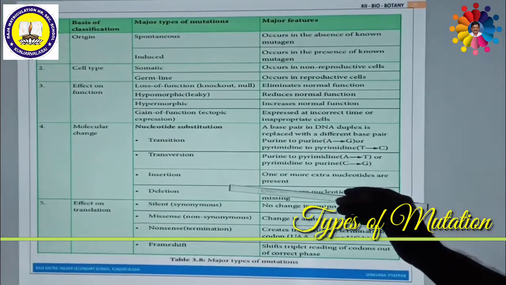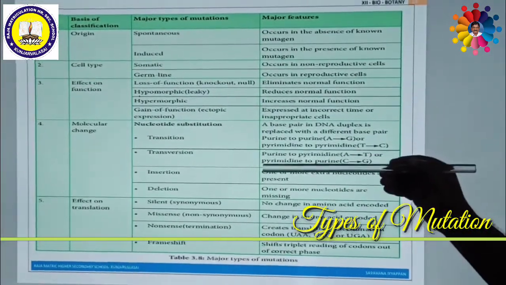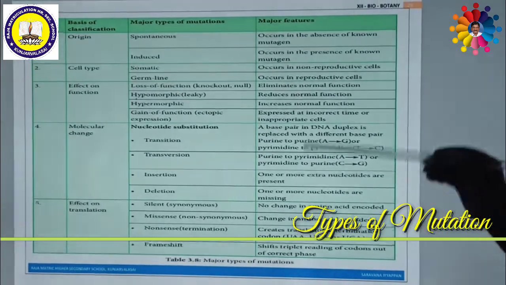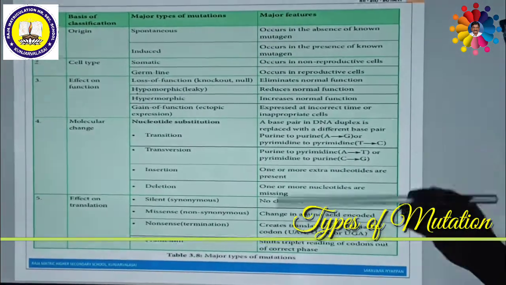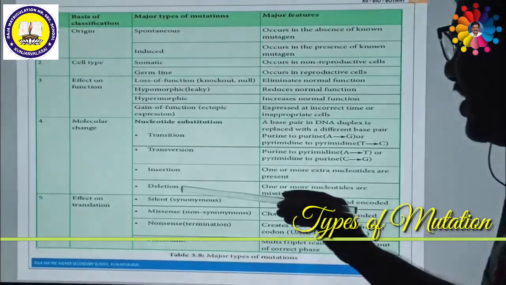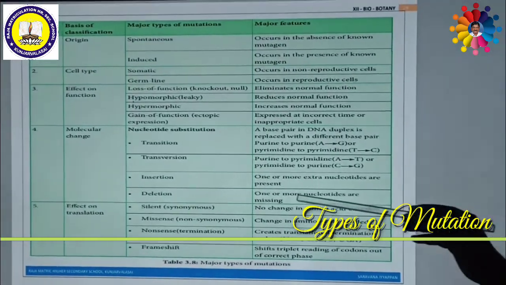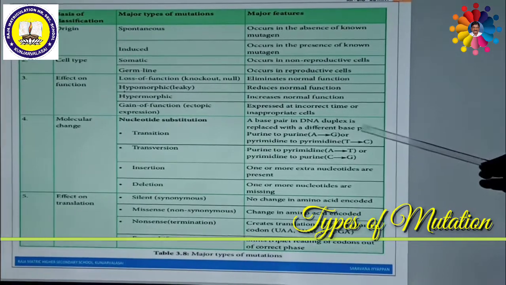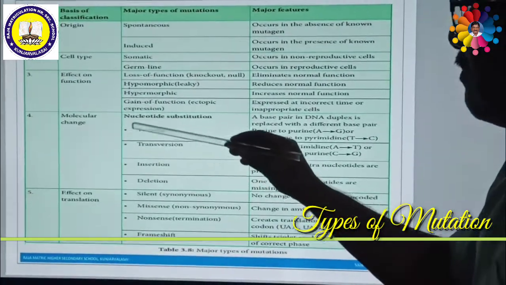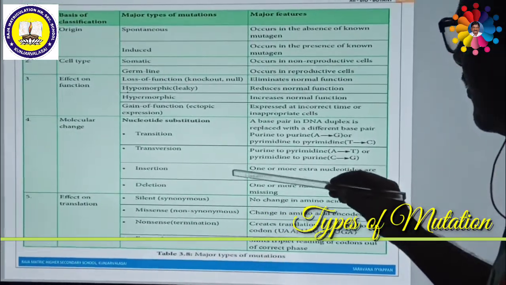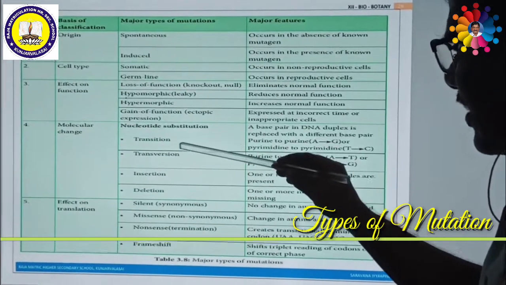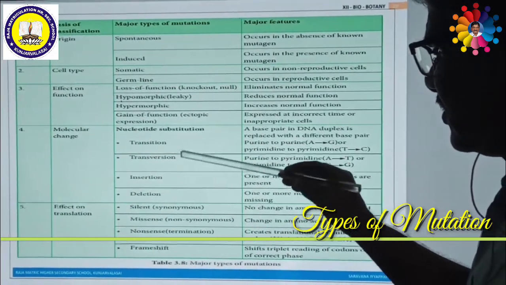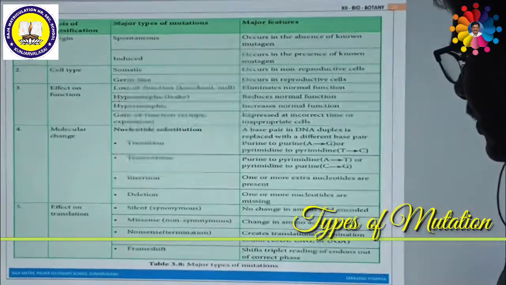Deletion: similarly, when 1 or more nucleotides are removed or missing, it is called deletion mutation. So on the basis of molecular level, mutations are of four different types, namely transition, transversion, insertion, and deletion.